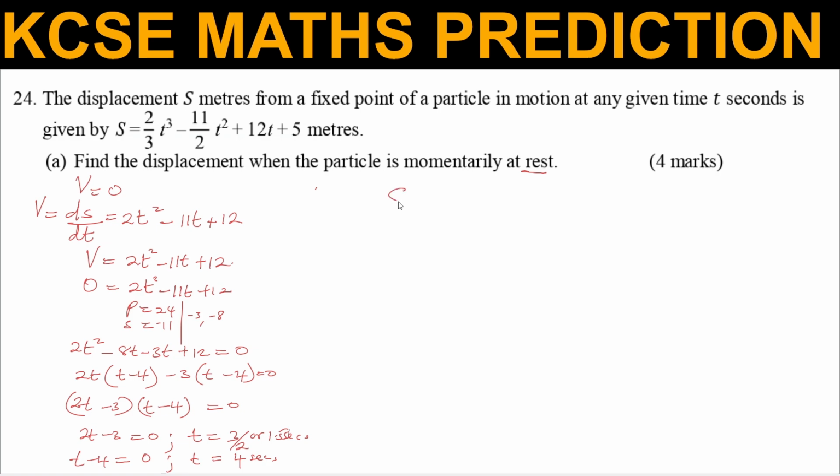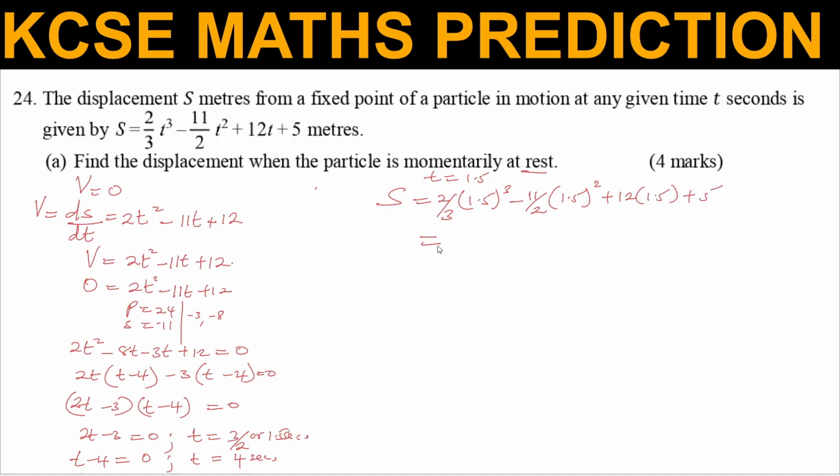So we simply get the first one, when t is equal to 1.5 seconds. So now we get the displacement at these instances. So 2/3 t cubed, that is 1.5 cubed, minus 11 over 2, 1.5 squared, then plus 12 times 1.5 plus 5.